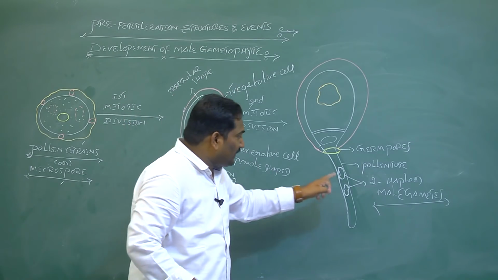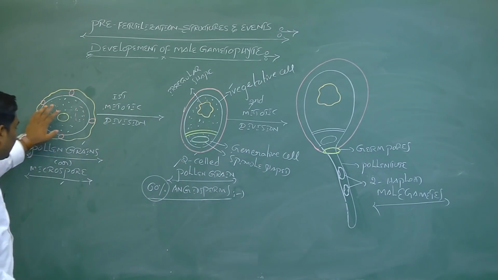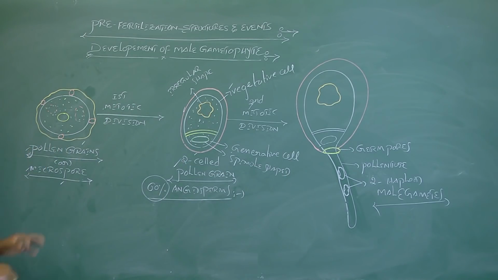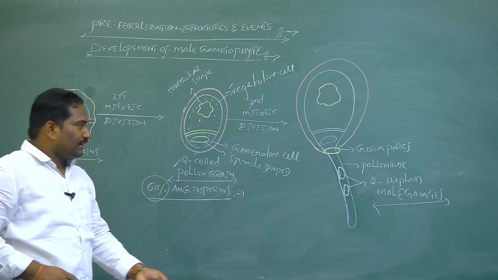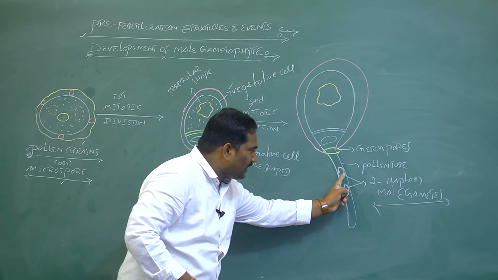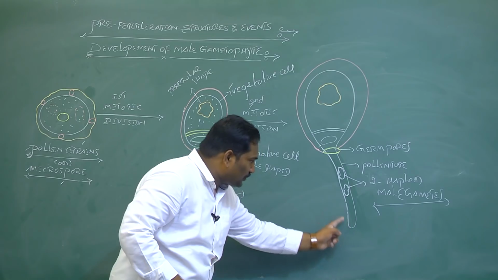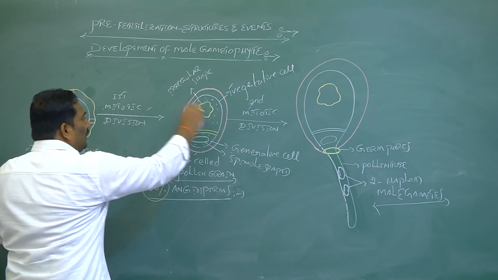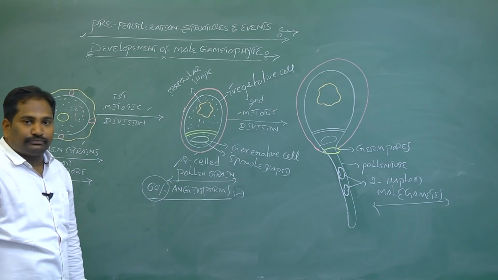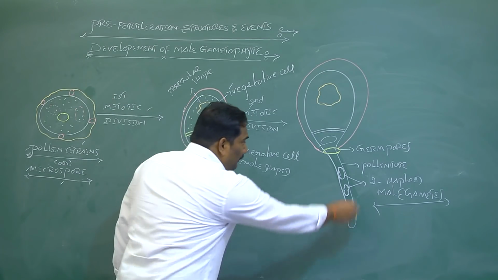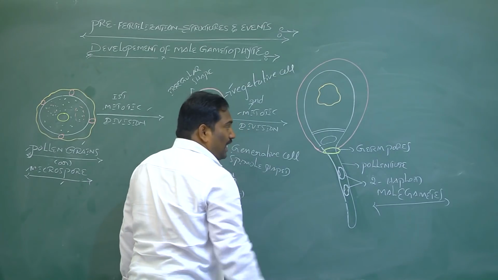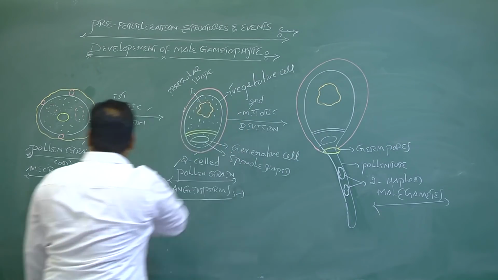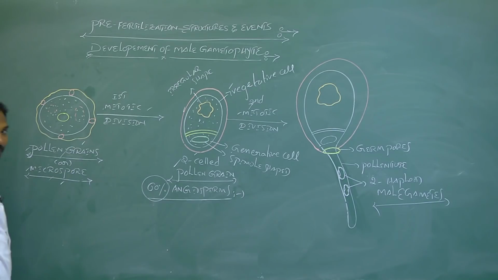The beginning cell of male gametophyte development is the pollen grain or microspore. Question: formation of 2 haploid male gametes in a pollen tube requires how many mitotic divisions? Answer: 2. Second question: the mother cell for the male gametophyte is the pollen grain or microspore.